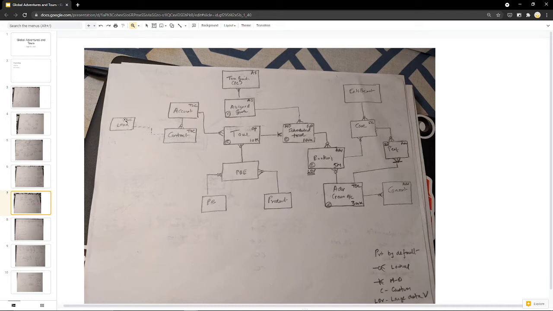Let's start this ERD from the left-hand side. We are assuming that we'll be using leads for the tour operator requests. The owner of this is the TOC, the tour operator coordinator. The leads will get converted into account and contact and not opportunity. Again, the owner is TOC.